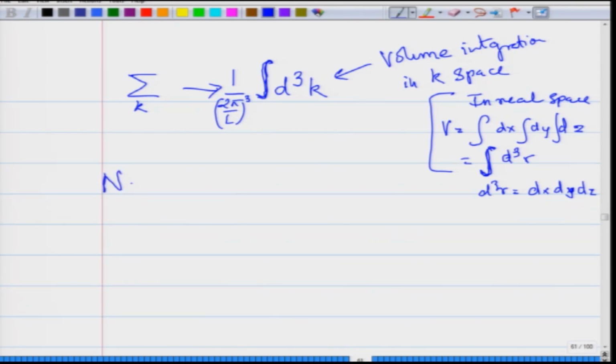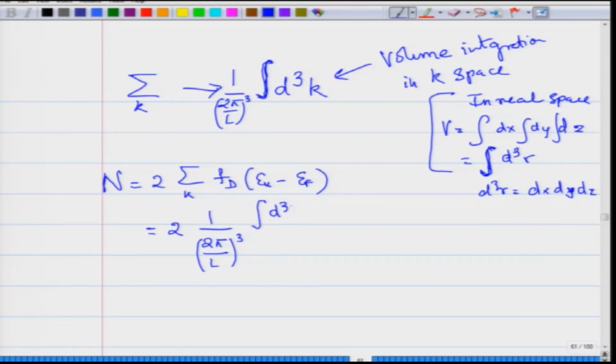Hence, this N, which was twice the summation over k of f of Ek minus Ef, can be rewritten as twice 1 by 2 pi by L the whole cube, integral d cube k, Fermi-Dirac of Ek minus Ef. I am doing all the calculations at temperature T equal to 0 Kelvin.